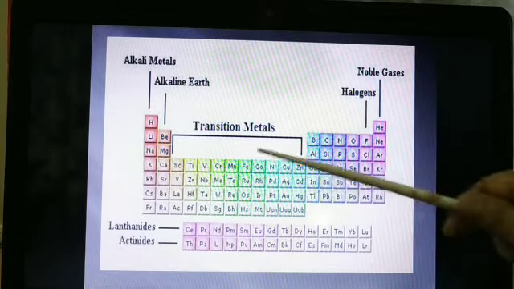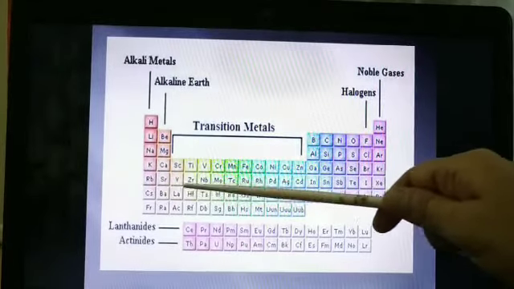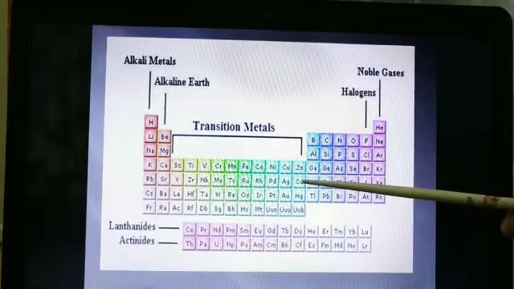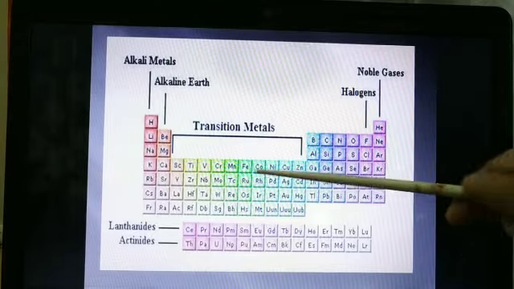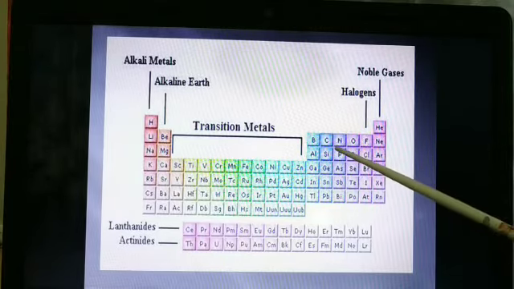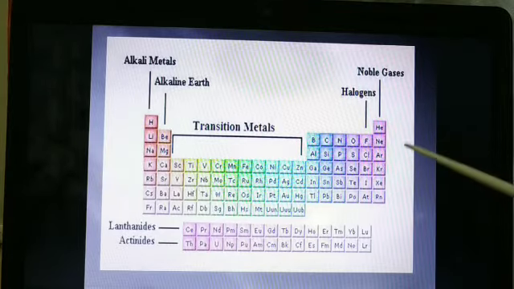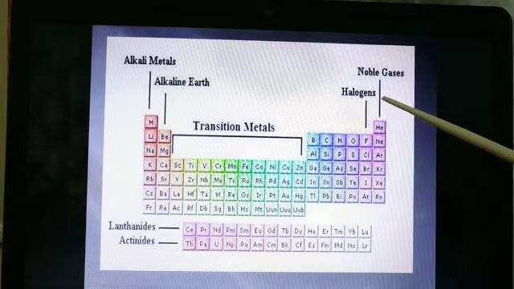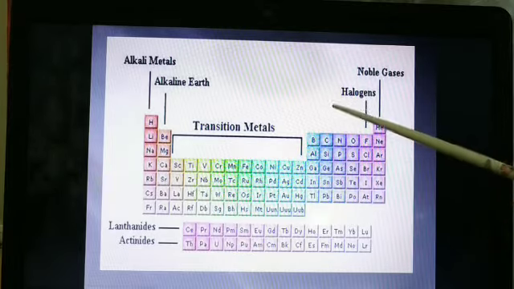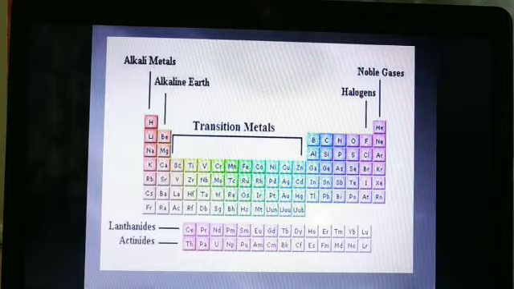Transition metals, these are all metals, and they are hard in structure. Your hardness or thickness goes on increasing, and density goes on increasing, you will find. Here you will find some elements in this part, that is the p block. P block is a mixture of metals, non-metals and metalloids. So in all these we have more metals and only a few non-metals.